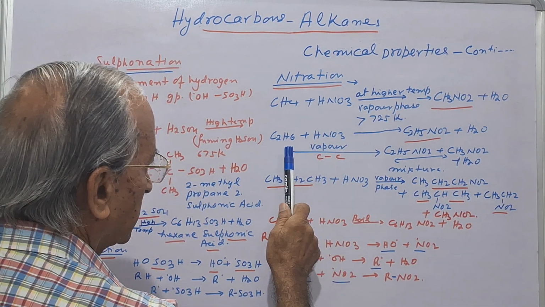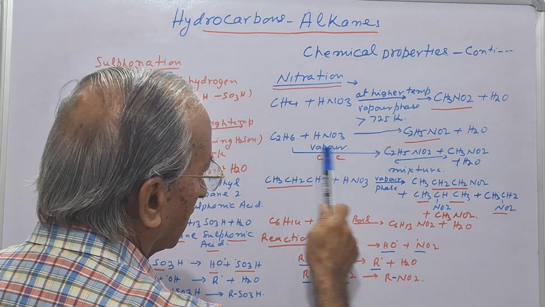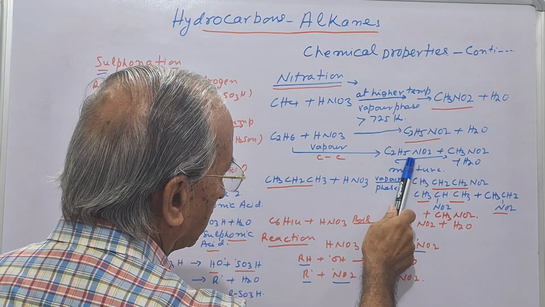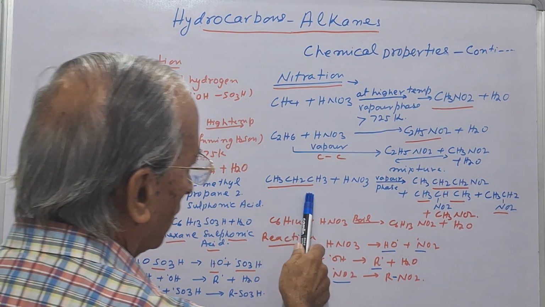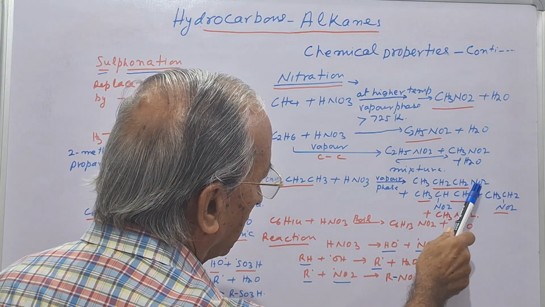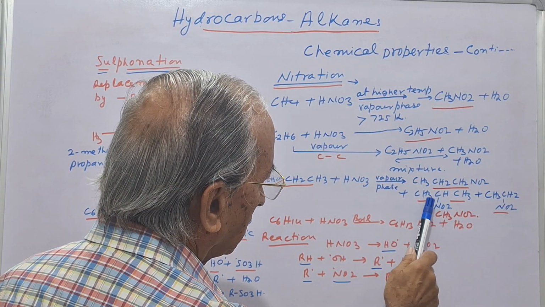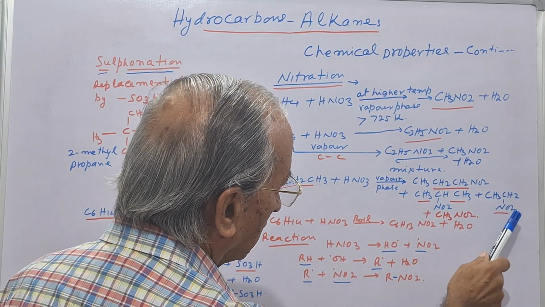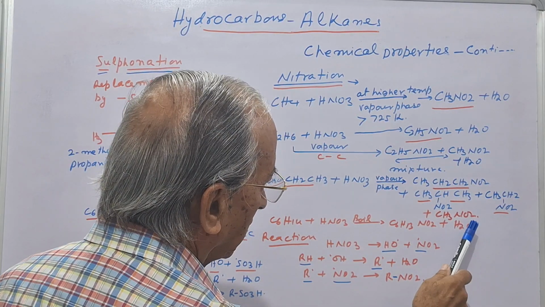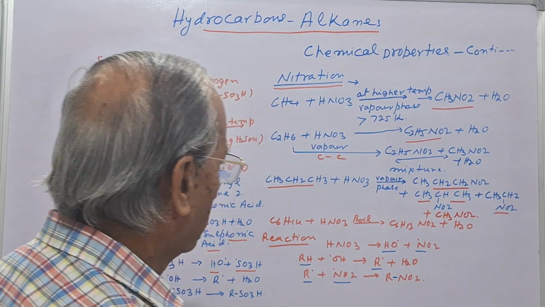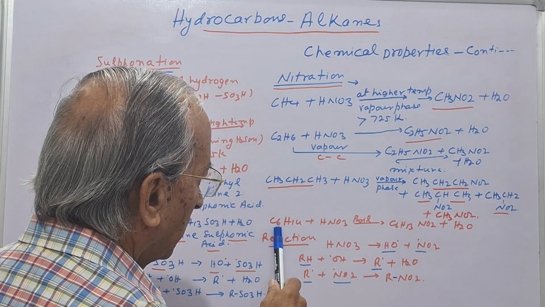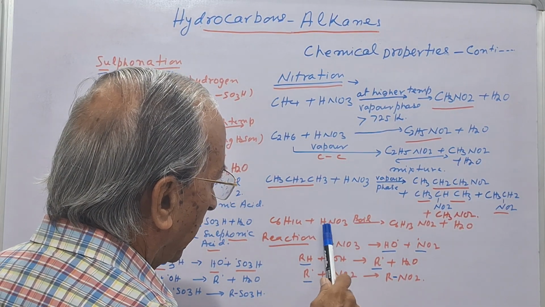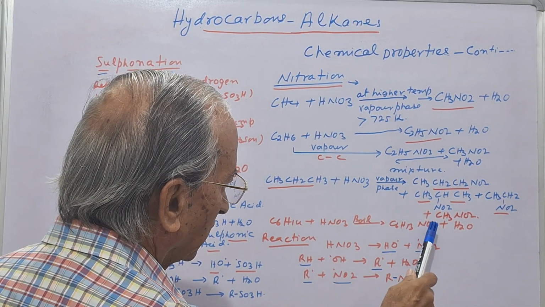For example, again listen, ethane forms nitroethane and nitromethane, while propane forms nitropropane, 2-nitropropane, nitromethane and nitroethane. In the case of hexane, it reacts only when it boils with nitric acid to form nitrohexane.